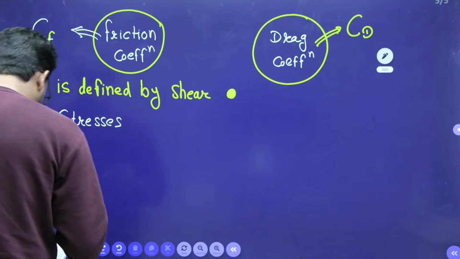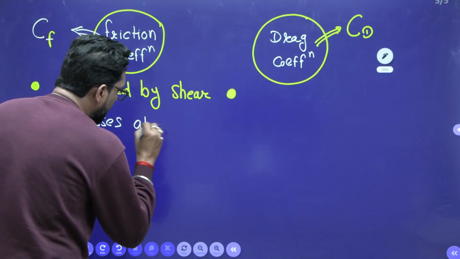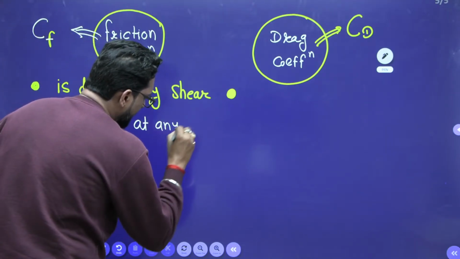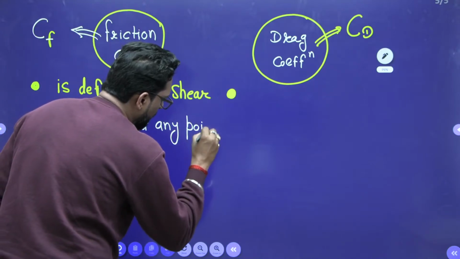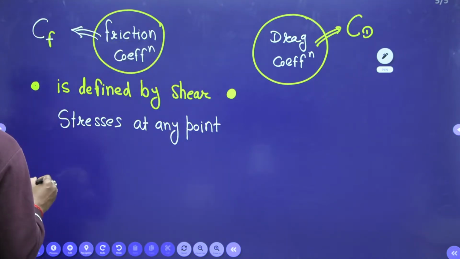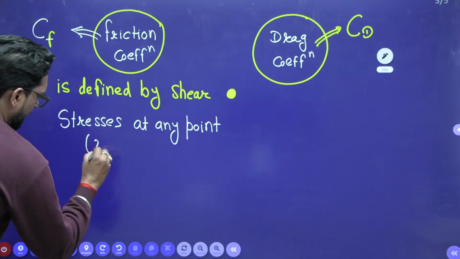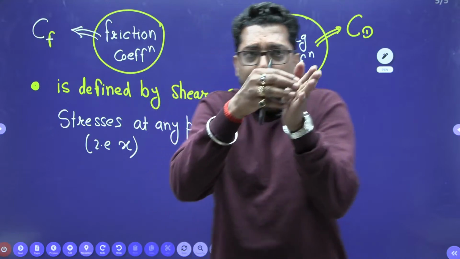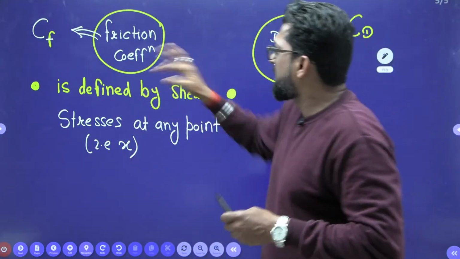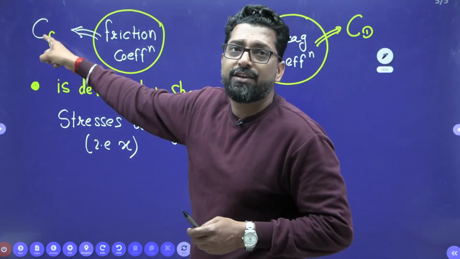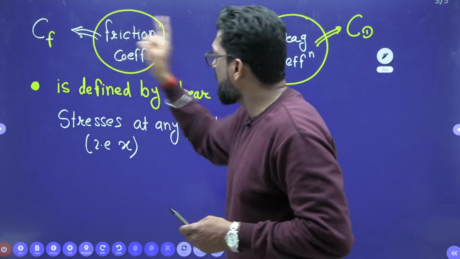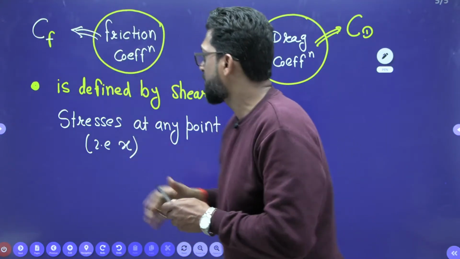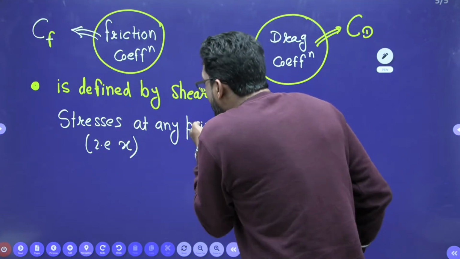Shear stress at any point x. That means if there is a plate and you define the friction coefficient, this is defined by shear stress at any point.